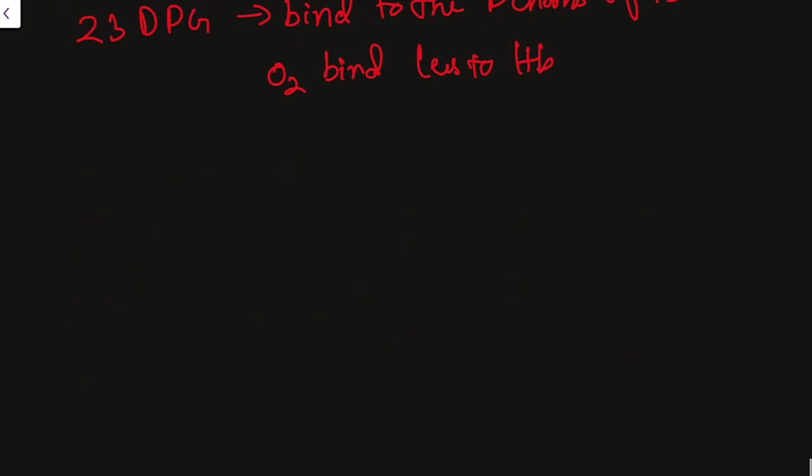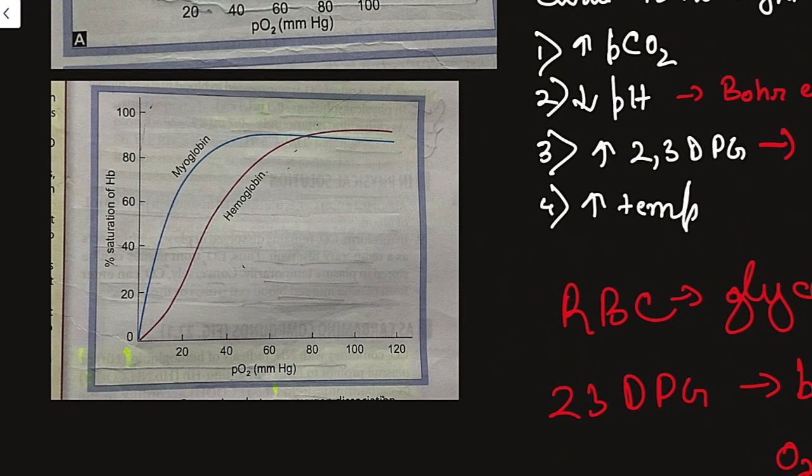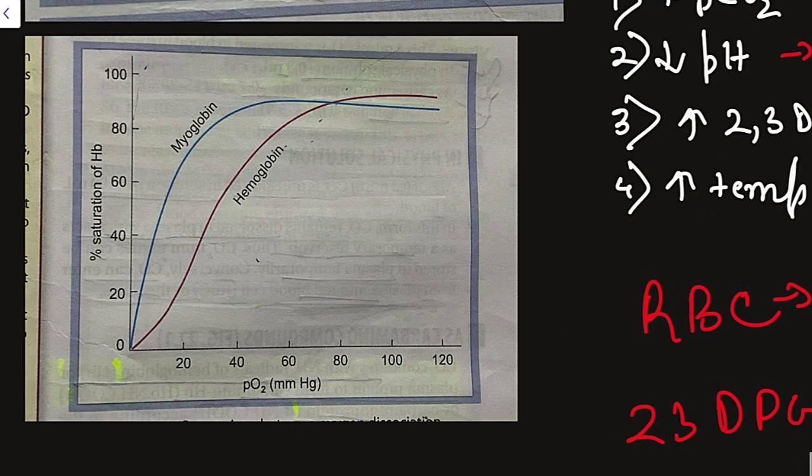Now another topic, which is a very small topic that I want to discuss, is myoglobin. Myoglobin is slightly different from the hemoglobin molecule. It takes up O2 from hemoglobin in the blood, but it will not release it to the tissue. It will release it to the tissue when PO2 falls to a very low level. That is, suppose someone is doing severe exercise, at that time the body's requirement for O2 will increase and PO2 will fall. To compensate for that, the myoglobin will release its oxygen.